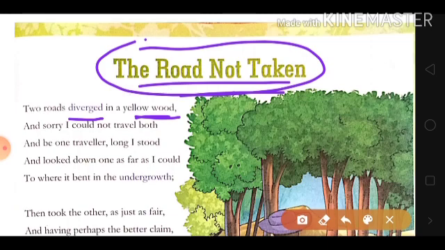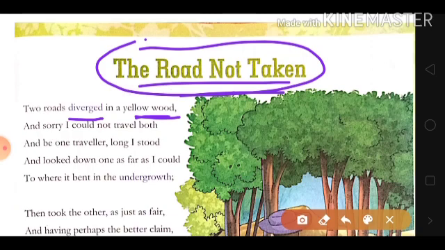Now he is in a dilemma. Dilemma means a situation where he is confused. He is not able to make a choice on which route to take. So he realizes that he is confused. He stood there, confused about which option to take, which route to take.